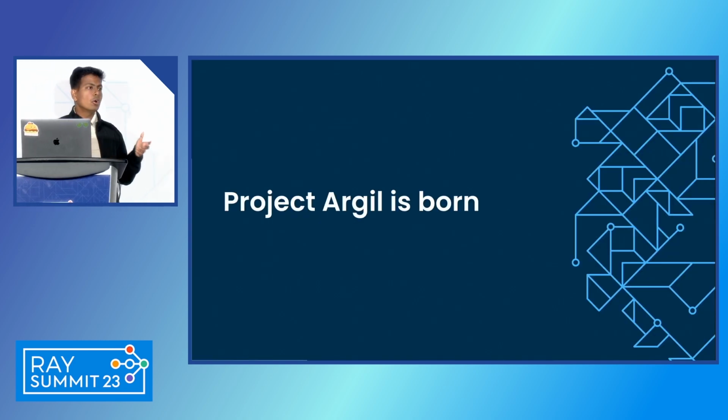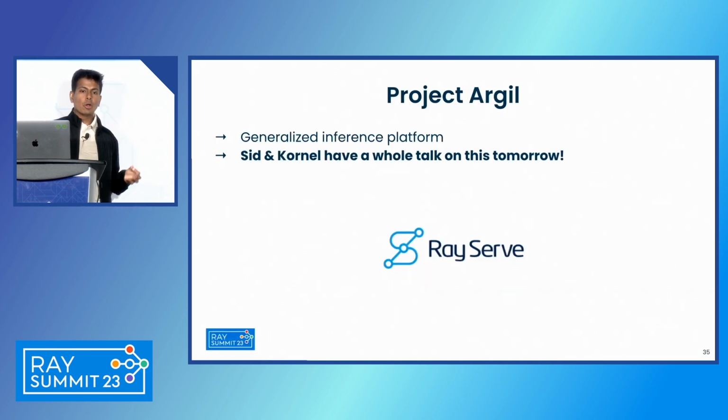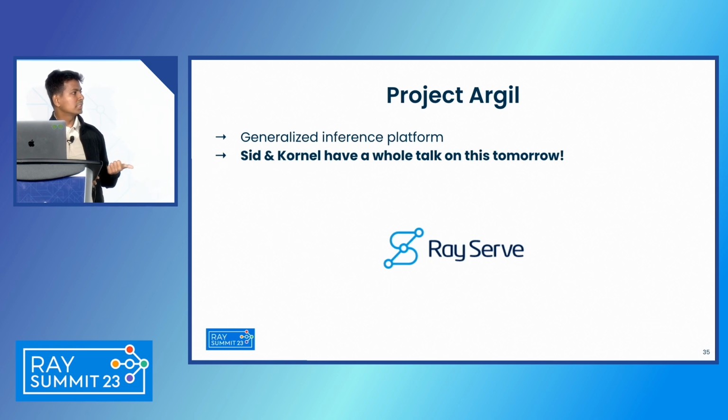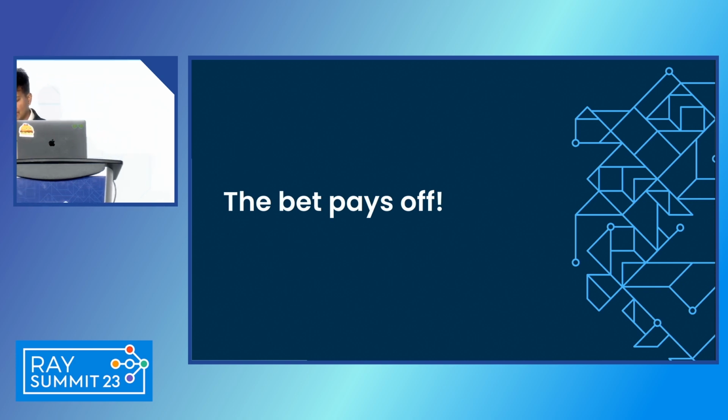So along with leveraging Ray for model training, we also built our next generation of inference platform on top of it, and that is called ARGIL. Now, I'm not going to go into much details here because Sid and Cornell from DoorDash are presenting exactly this tomorrow. But at a high level, ARGIL is focused on extensibility, flexibility, and GPU inference. So do attend their talk tomorrow if you are interested to learn more. And I hand it back to Swaroop.